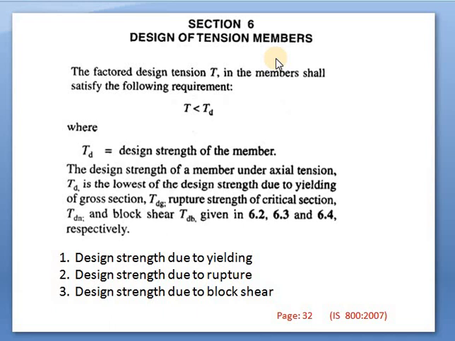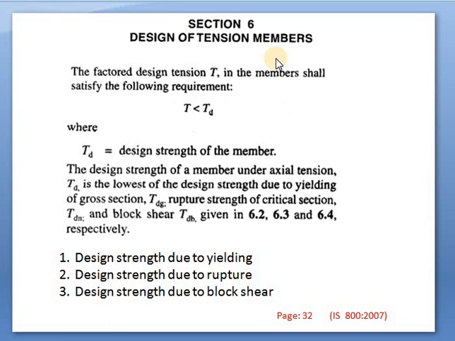TD, the design strength of the member, should be greater than capital T, that is the factored design tension. That means if the load taken by this member is 250, what should be the design strength? Near about it should be 255. That means the strength should be more than the load taken by the member. Design strength of the member should be more. So when TD is more, that means the member is safe.